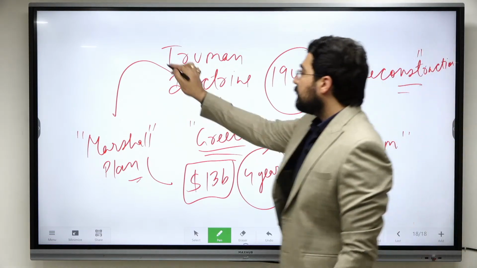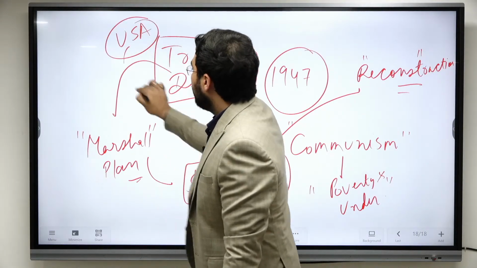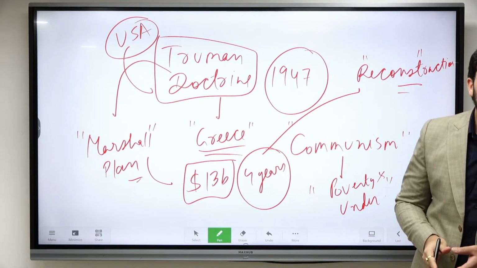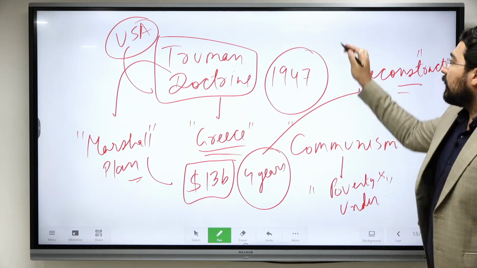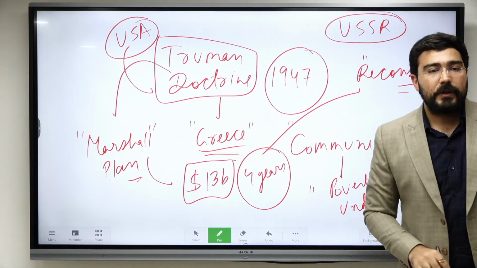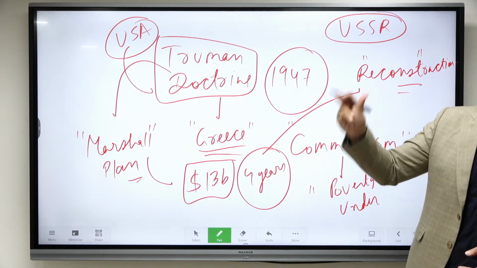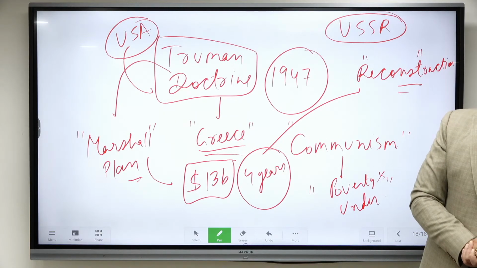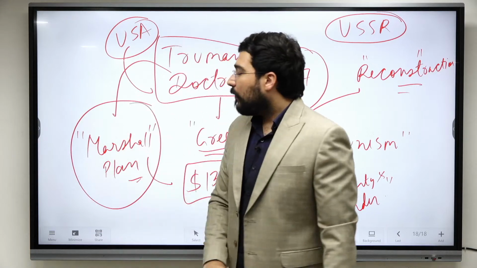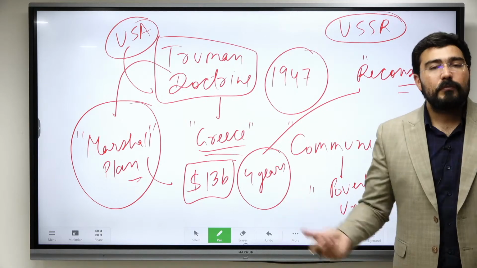Now, since USA was now coming with full power to help the Western Europe, this was not liked by USSR, because USSR knew that if USA is going to stay there, it cannot increase its sphere of influence. Okay, so that's why USSR started the counter policies. All right, and these counter policies specifically included, like the Marshall Plan, they came up with the Warsaw Plan. Okay, they came up with blockades.